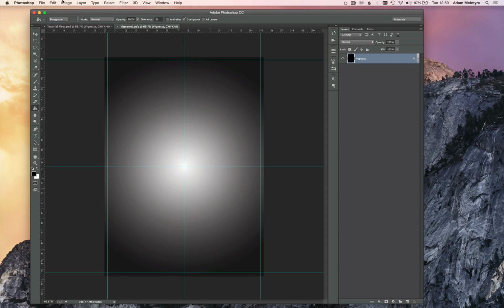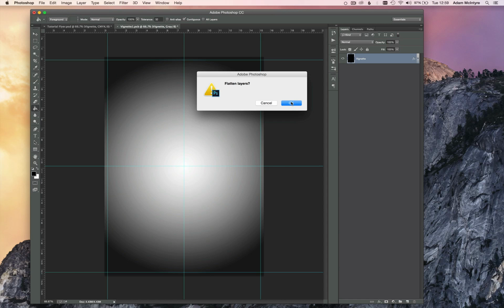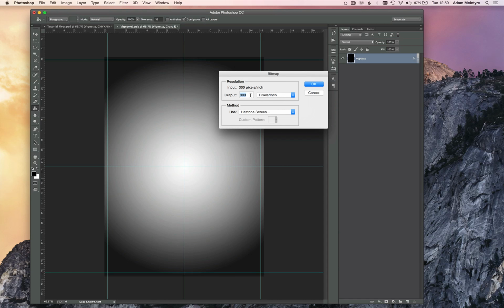I'm going to go to Image, Mode, Grayscale. And then I'm going to go again to Image, Mode, Bitmap. It's going to ask me to flatten layers. Click OK. Resolution 300 pixels an inch. Method halftone screen.